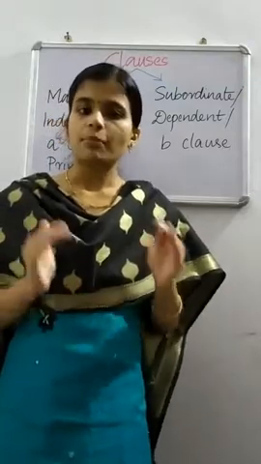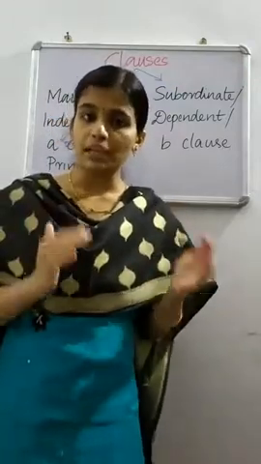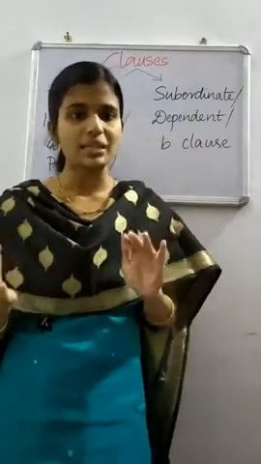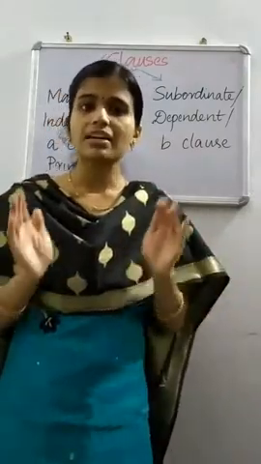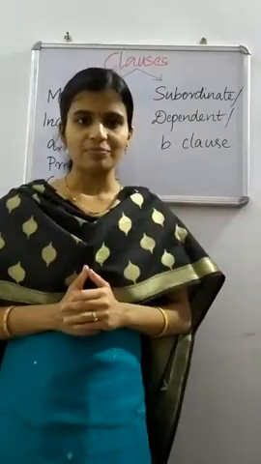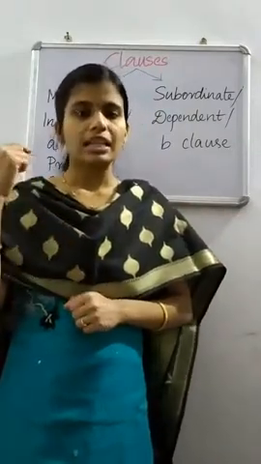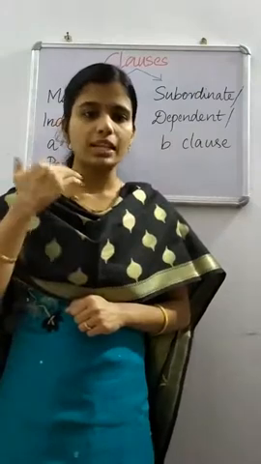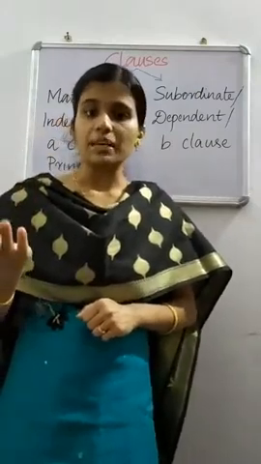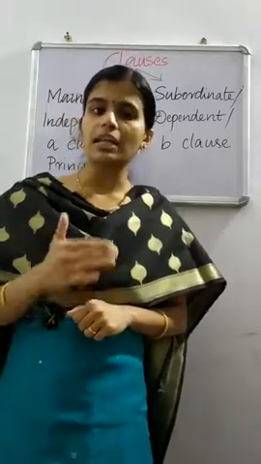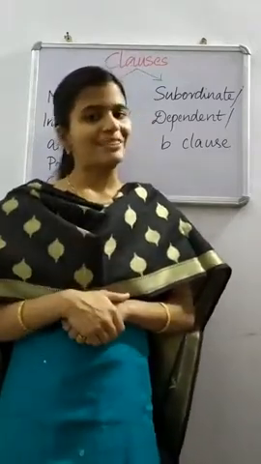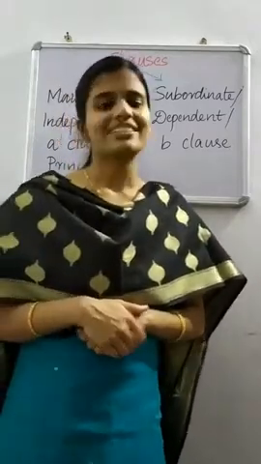Then, subordinate clause or dependent clause. Just as the name indicates, a clause that cannot stand alone, a clause that does not convey a complete meaning, is known as a subordinate clause or dependent clause or D clause. Is it clear to you?